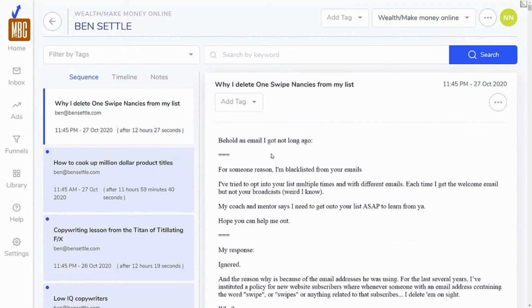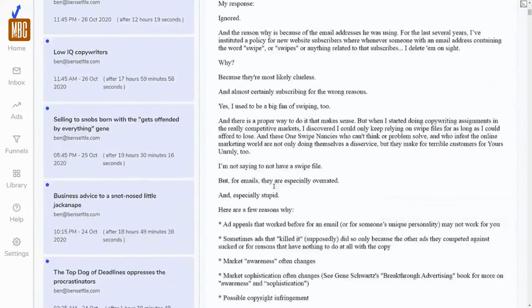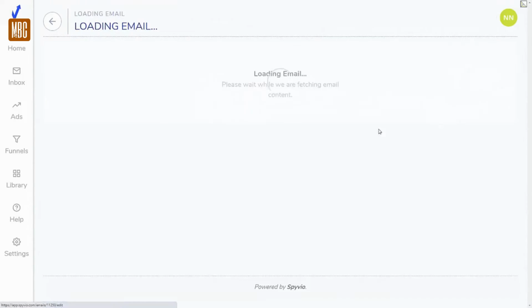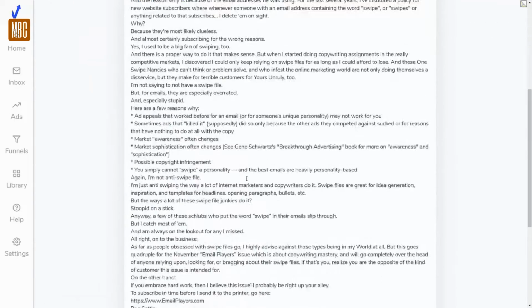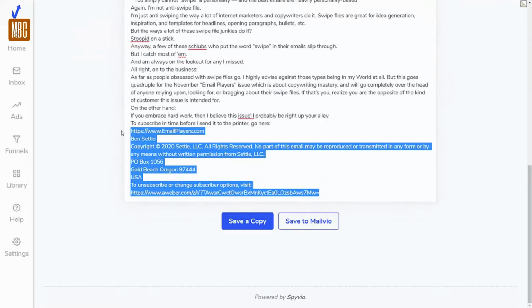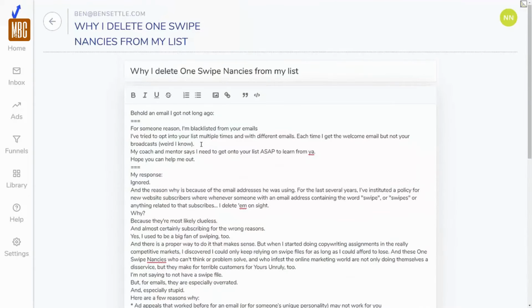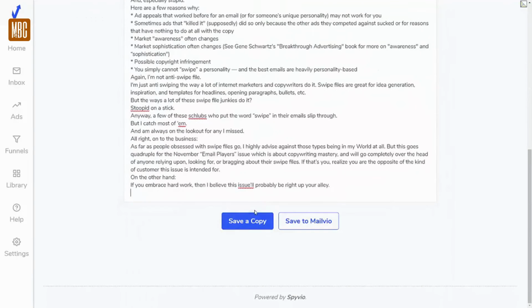You can take any email that you want and you can do some cool things with it. So you can, for example, edit that email. So once you edit that email, you can remove some things, of course, remove anything that doesn't pertain to you, change it as you want, create spaces and whatnot, save a copy. And again, if you have Mailviewer, you can also push this straight to Mailviewer as well.